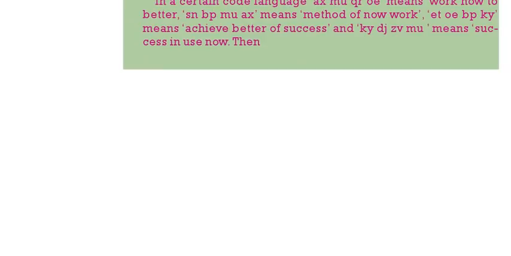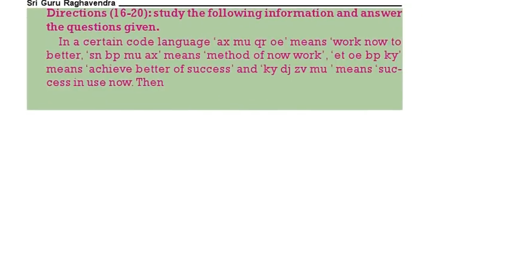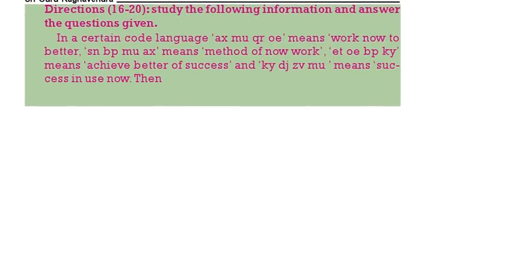Next. In a certain code language, AX, MU, QR, OE means work now to better. SN, BP, MU, AX means method of now work. ET, OE, BP, KY means achieve better of success. KY, DZ, ZV, MU means success is use now. Then what is the code? Now you have to find the code for each and every word.